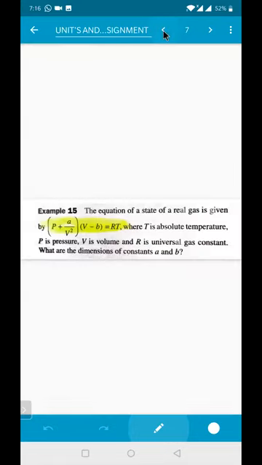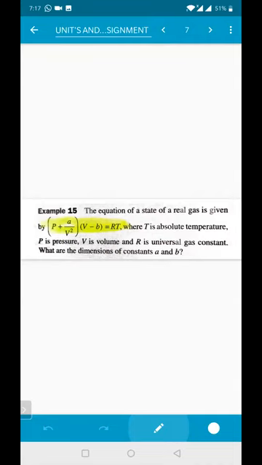Okay, fine. Then see this question. This is also a very good question. The equation of state of a real gas is given by (P plus A by V square) into (V minus B) is equal to R into T, where T is your absolute temperature, P is pressure, V is volume, R is the universal gas constant. What are the dimensions of the constants A and B?